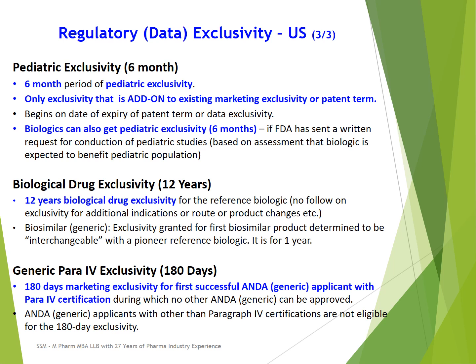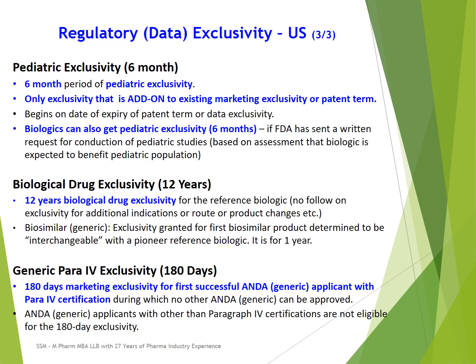So this para 4 application, or journey till approval, is a very long journey. During this process, they have to certify to FDA that I am filing a para 4 certification, I am challenging the patent, and they will send notice to the innovator company that I am challenging the patent and filing a para 4 generic application. Then the innovator company may sue the generic company within 45 days of notice, and then the case goes to the court. Then the court will decide whether those patents are invalid or infringed or not infringed, or whether they are enforceable or not.